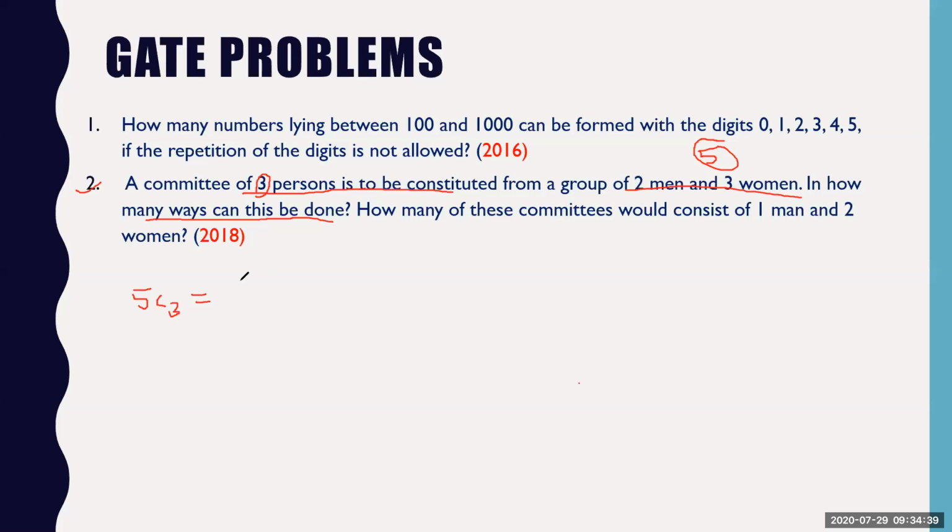So what is the number here? This will be 5 factorial, 5 into 4, so you will get 20, right? Sorry. It's a combination problem. I'm sorry, it's a combination problem. So this will be 5 factorial divided by 3 factorial into (5 minus 3) factorial, 2 factorial. So this I can get 10, I guess.